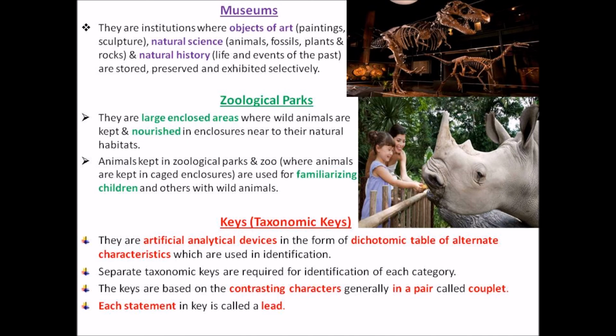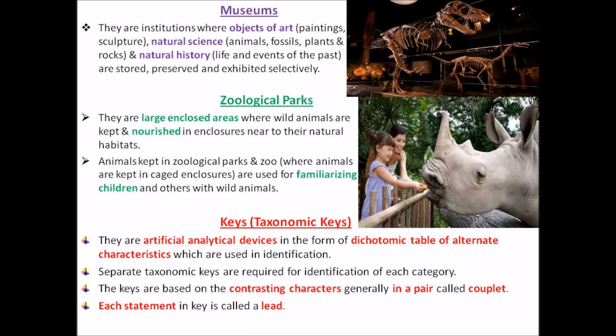Just repeating, each statement in a key is called a lead. Every statement is called a lead, representing alternate characters. Characters exist in a pair. Pair means tall or dwarf, yellow or green.